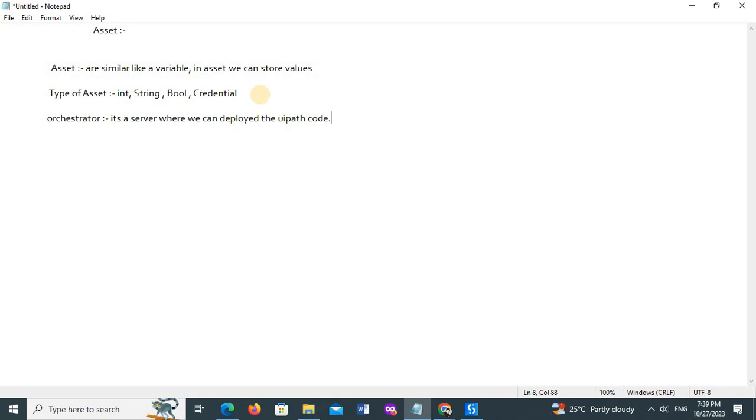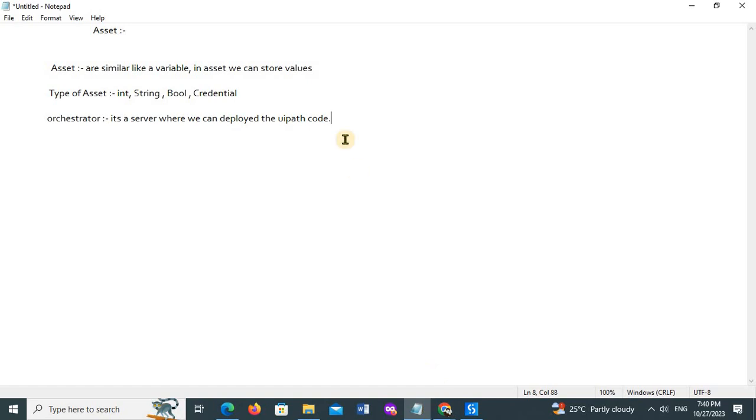If any end user wants to access that bot, they download it again from the orchestrator. The orchestrator is a very big topic, so we will discuss it later. But it is a centralized location where we deploy the robots.